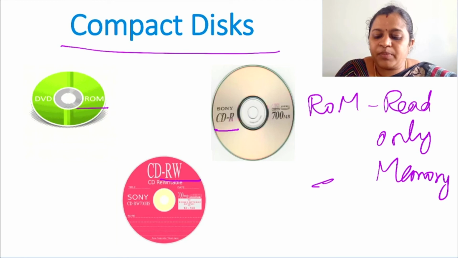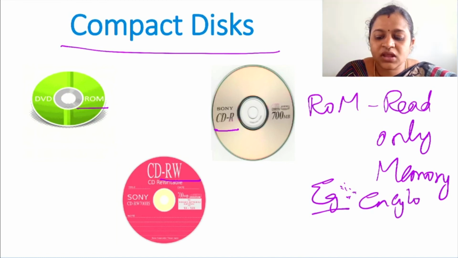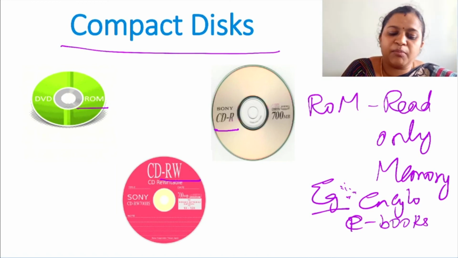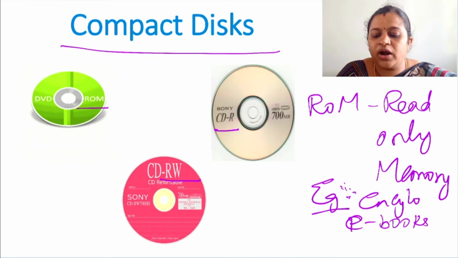For example, you might have got some CDs attached with your book. It will have only some information. You cannot perform any write operation over it. Like encyclopedia, then any book related, e-books related CDs. All these will come under ROM. It will have stored data. You cannot perform any write operation in it.